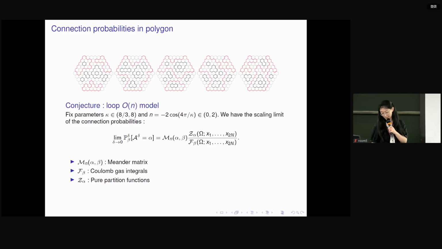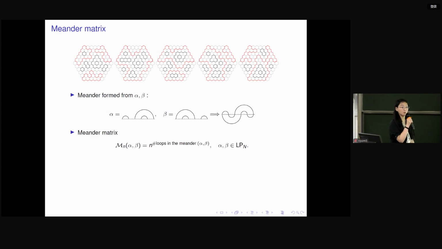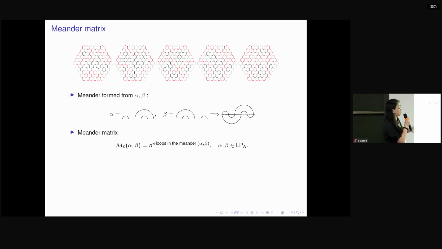Okay, so now let us see what these 3 quantities are. First, the meander matrix. The size of the matrix is a Catalan number times a Catalan number, so it's a very big matrix. At each entry, we encode the entry by the link patterns alpha and beta. If I draw alpha in this way, beta in this way, and then I take the horizontal reflection of beta with respect to the real line and put it on the bottom of alpha, this is what we call the meander between alpha and beta.